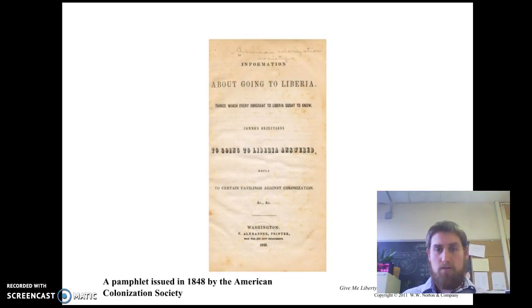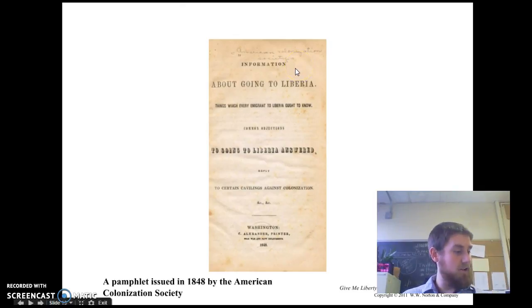There were some people who believed that the only solution to slavery was not to free the slaves and welcome them into American society, but rather the idea of colonization, that if the slaves were to be freed, they would need to be sent away. Now, this is, of course, largely a white idea, but it did actually happen.